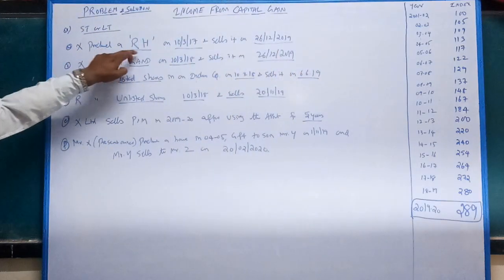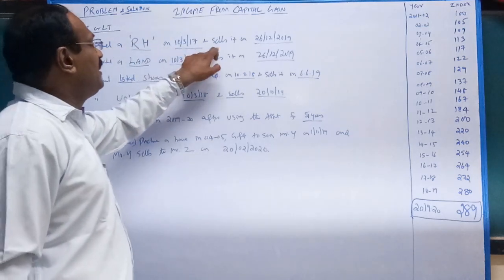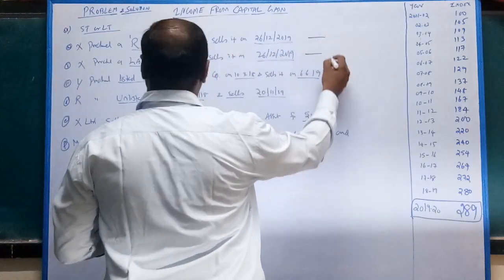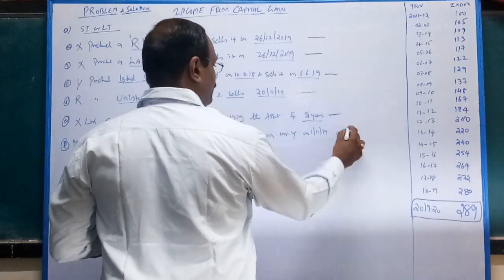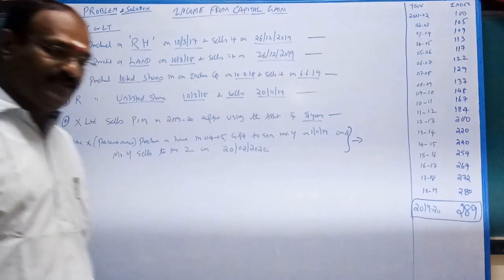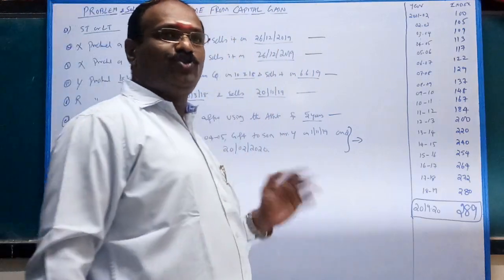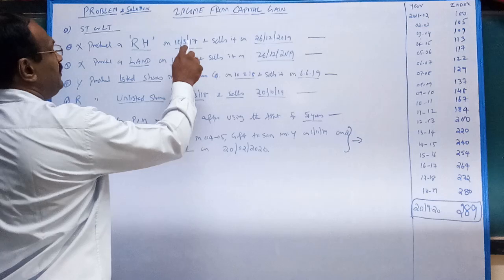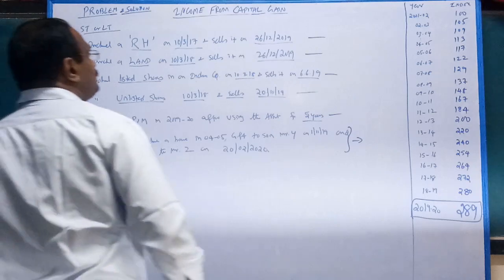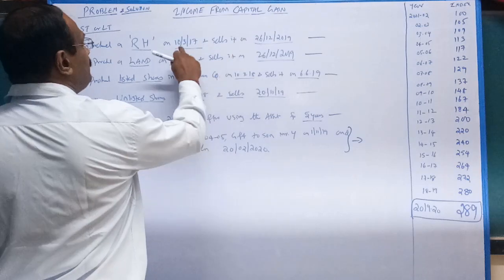X purchased a residential house on 10/3/2017. The date is very important, 10/3/2017, and sells it on 26/12/2019. Whether it is long term or short term? See, a residential house is nothing but immovable property. Note down the provision: for immovable property, the period is 24 months. See, 10/3/2017, it ends on 9/3/2019. So 17, 18, 19, March over.